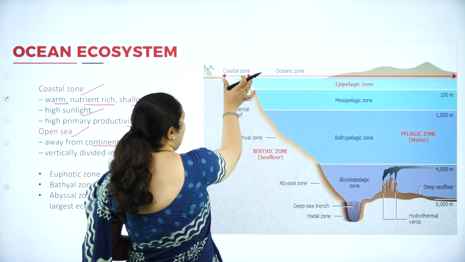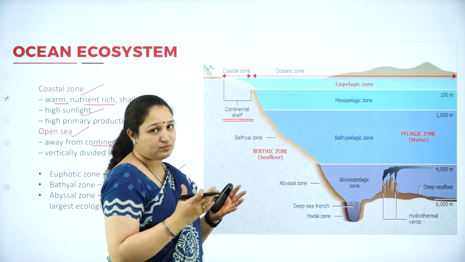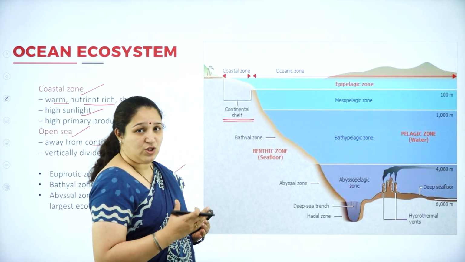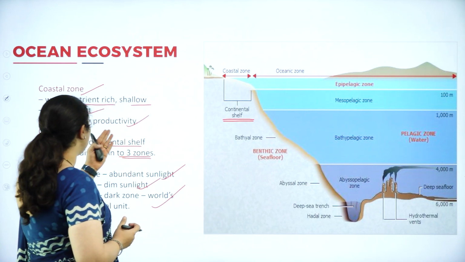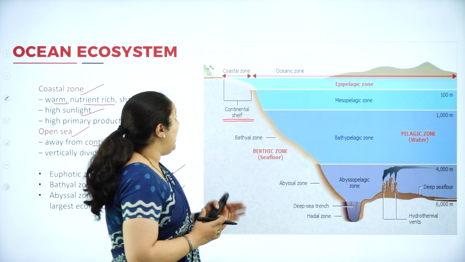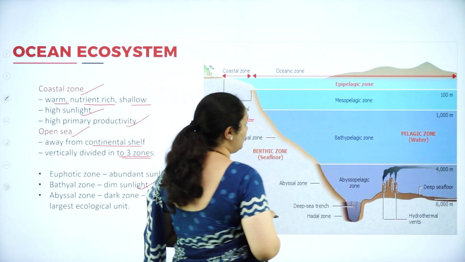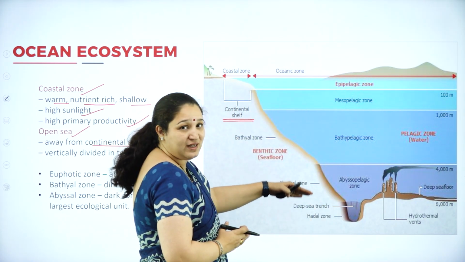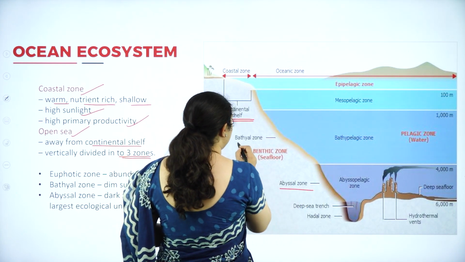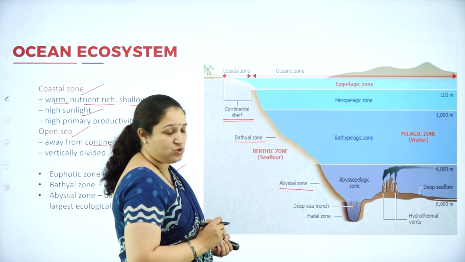The coastal zone is also called the continental shelf. It is shallow, it has light, and it is very rich in nutrients and productivity. Away from the coastal zone, we have the open sea zone or the oceanic zone, which is further divided into three zones: the abyssal zone, the bathyl zone, and the euphotic zone.